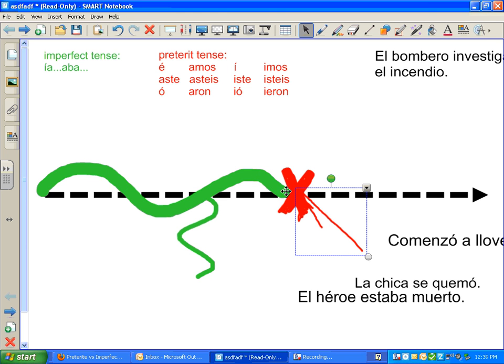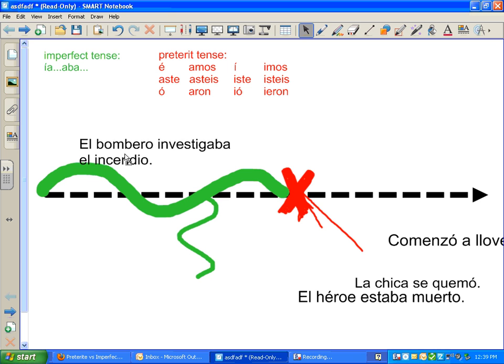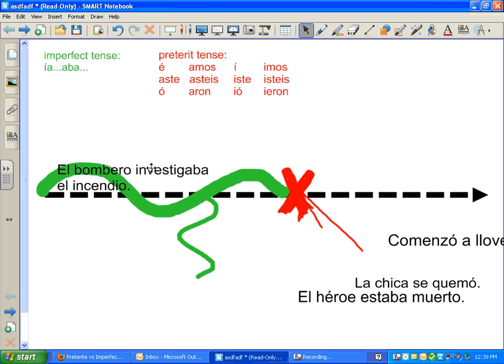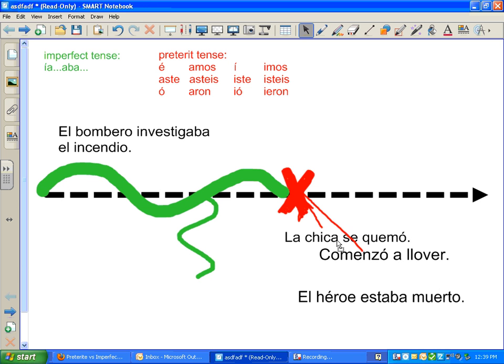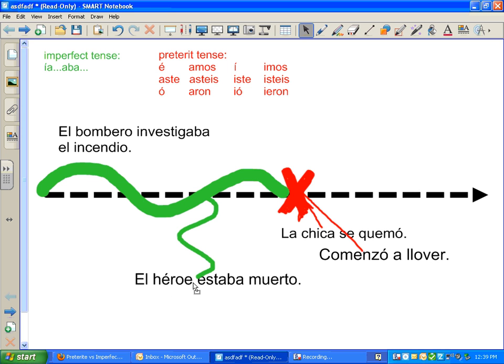So again, to describe. So again, the imperfect tense would not go on this timeline in one specific place because we don't know when it began or ended, and it could still be going on. So the fireman was investigating the fire or used to investigate. It goes right here on this green line. It began to rain, and the girl burnt herself. That can definitely go on the timeline. And the hero was dead. We're going to put him a little bit off the timeline because it's a description.